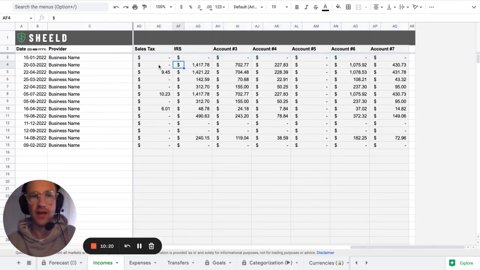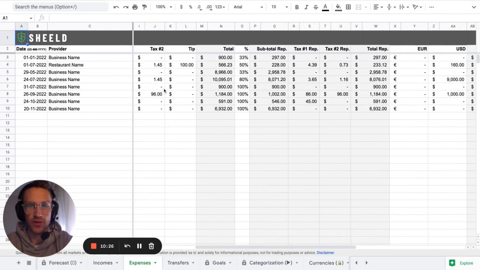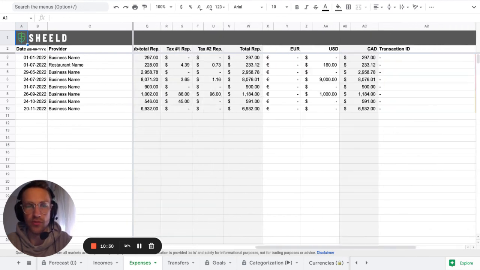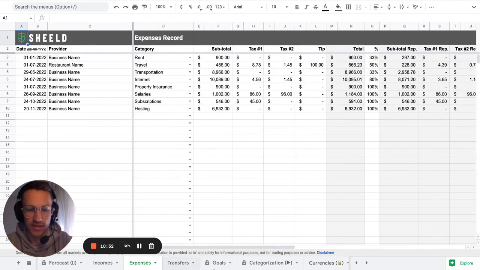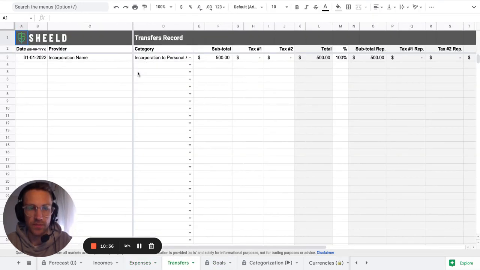Yeah, that's it for incomes. For expenses, it's the same concept. I'm not going to go over that because the columns are the same. In transfers, you just enter the transfer, the money, like from incorporation to personal, as I said earlier: what is the date, what is the amount, and that's it.